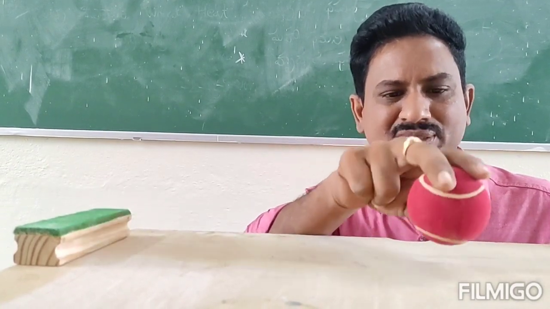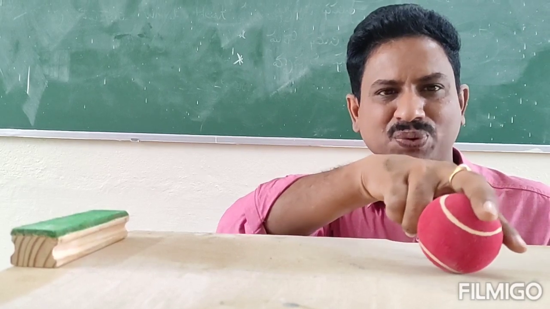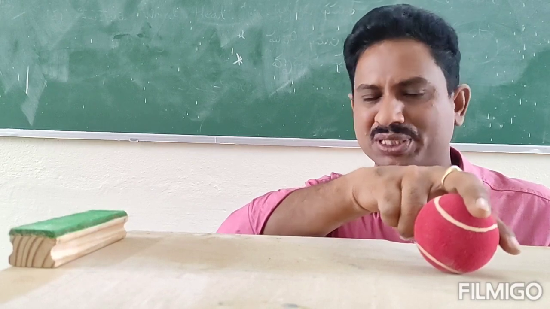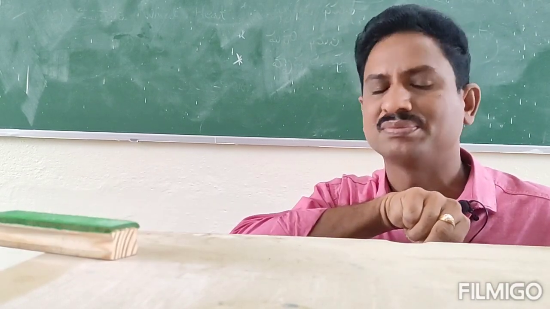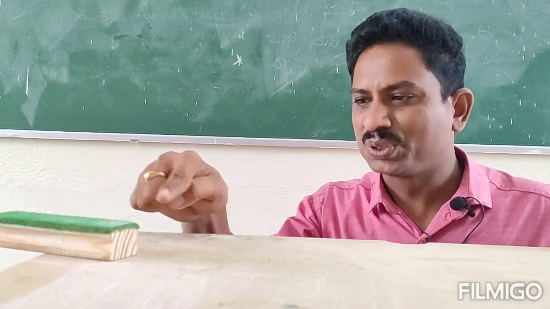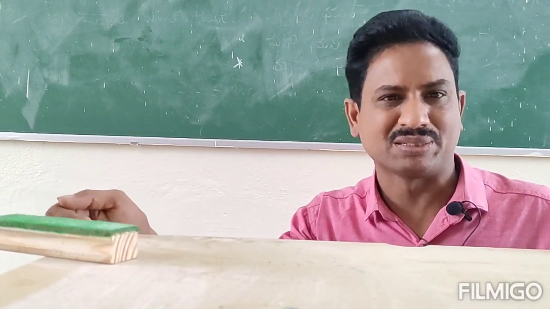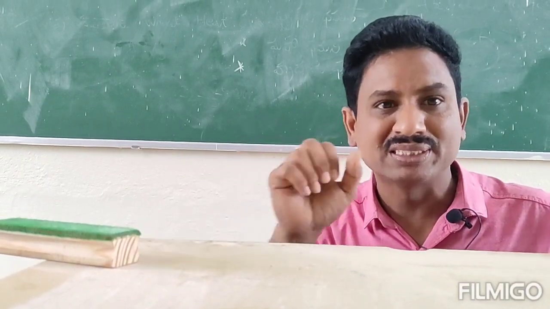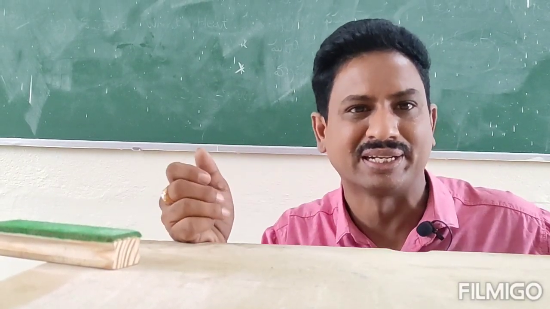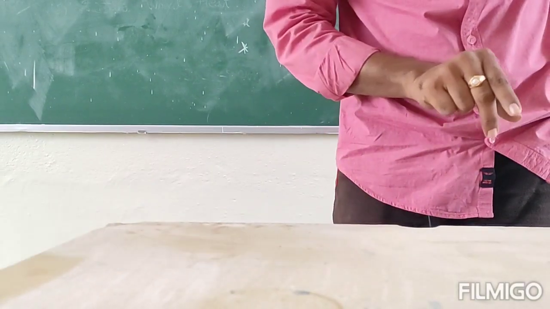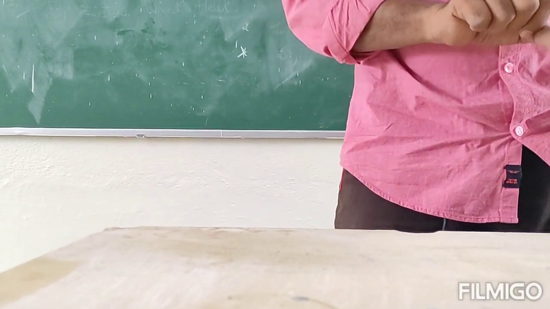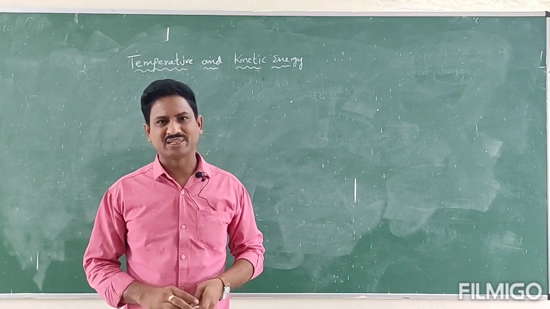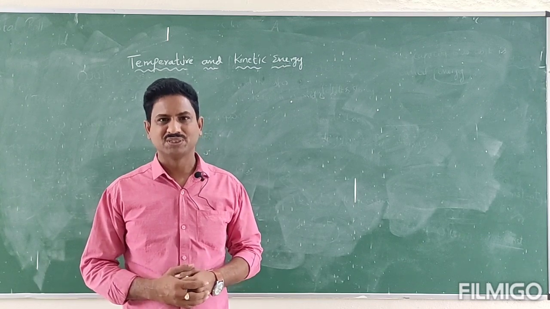Now I am applying some force on the ball so that its state changes from rest to motion, and observe. So here the position of the duster is disturbed. The reason is the ball in motion possesses some energy. That energy is called kinetic energy. From this activity, now you are very clear about what is kinetic energy.